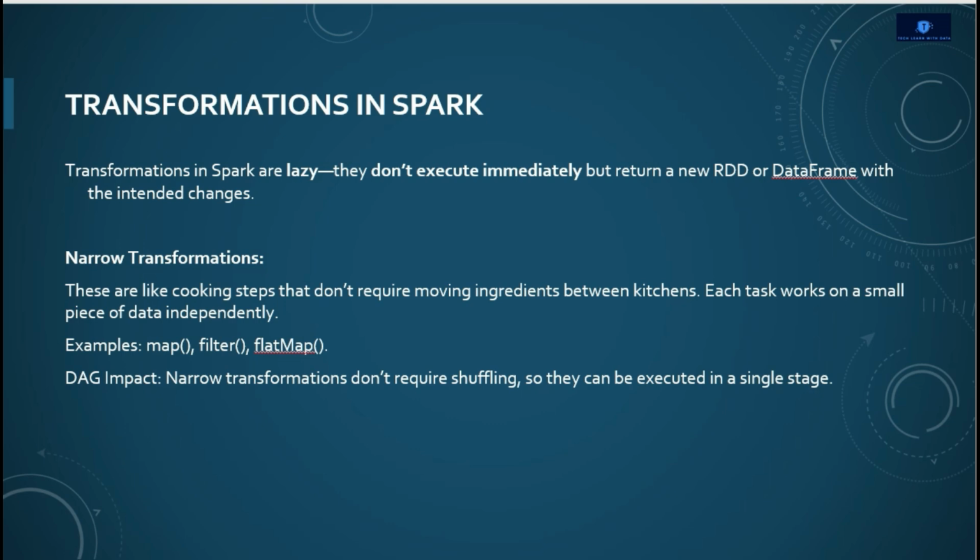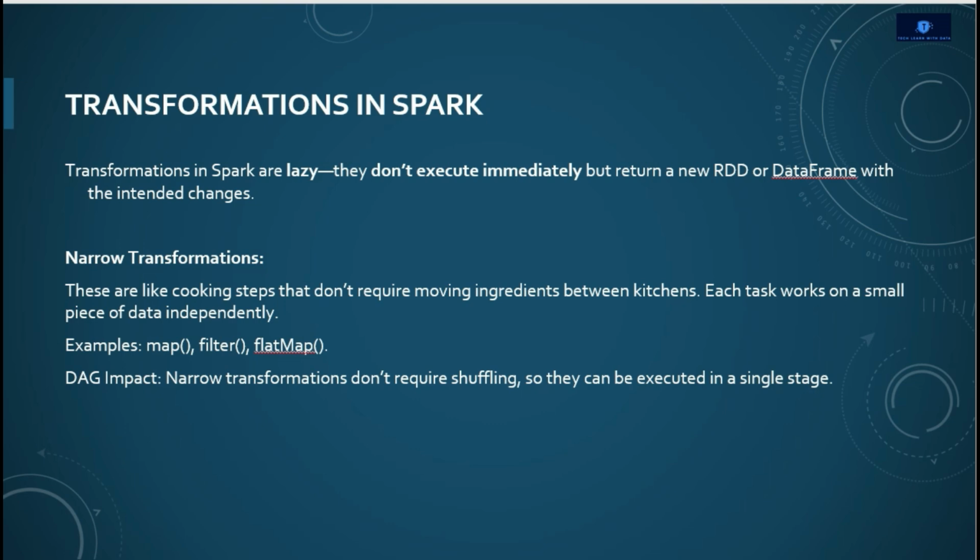Now we need to understand transformations in Spark. I have told you that we have two types of transformation. One is the narrow transformation. The second one is the wide transformation. Narrow transformations are operations where each input partition contributes to only one output partition. Examples of this are map, filter, and flatMap.